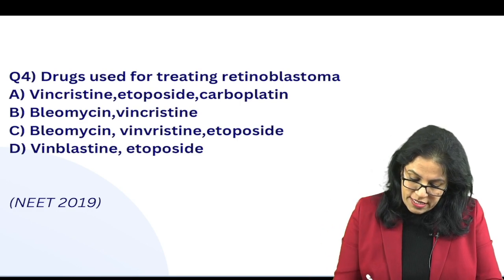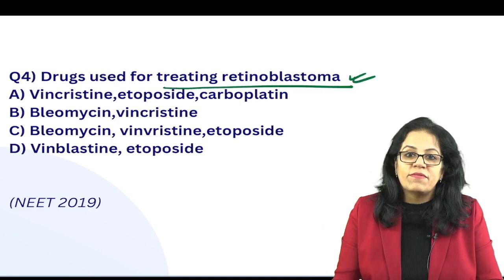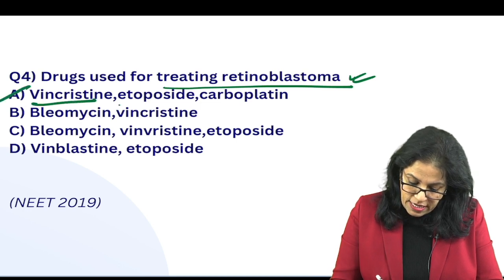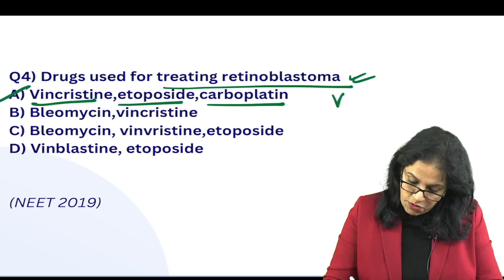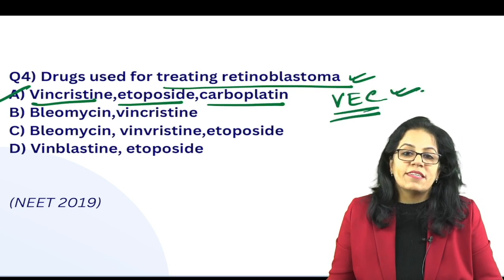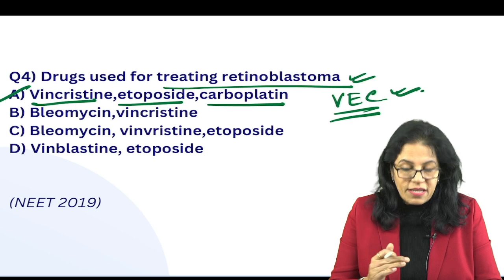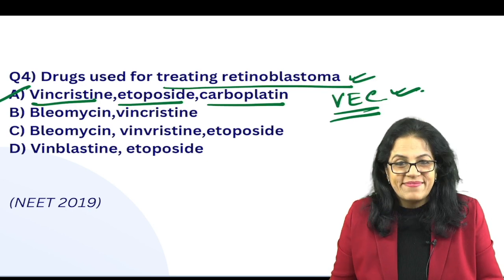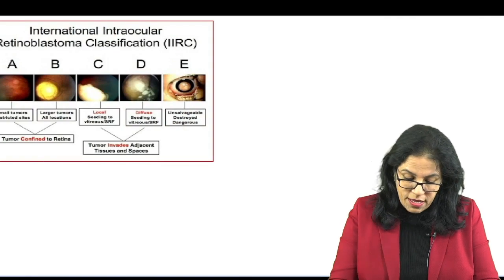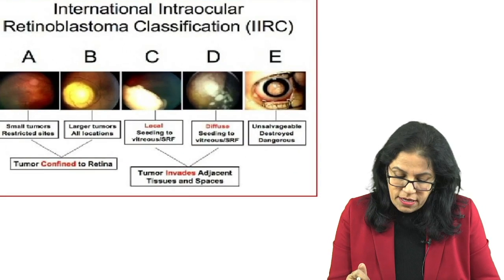Drugs used for treating retinoblastoma. We all know VEC. So the answer is vincristine, etoposide, and carboplatin. So you should remember it is VEC. Carboplatin is the most important you have to know. Anyway, all three are given in the regimen. So please revise the classification of retinoblastoma.